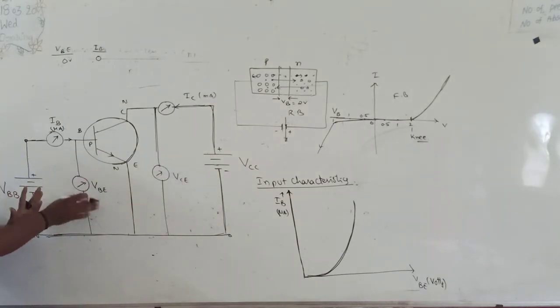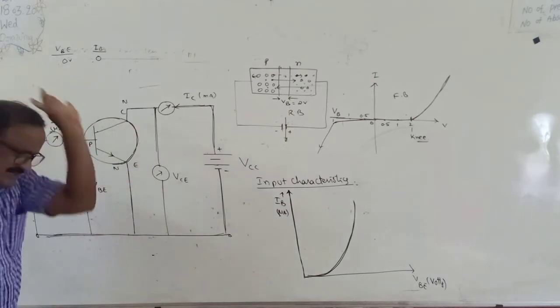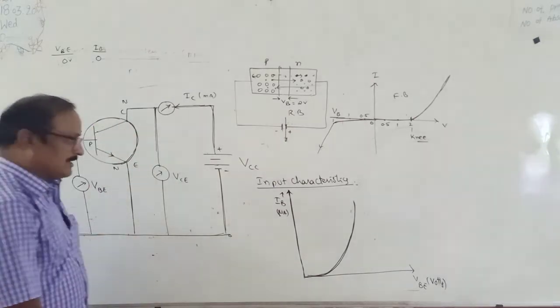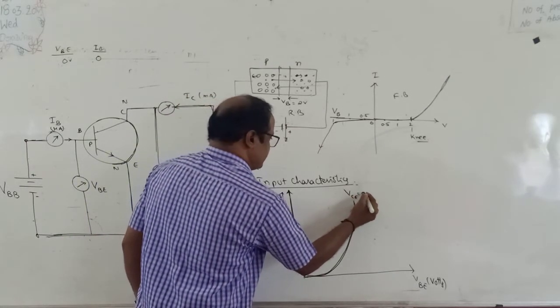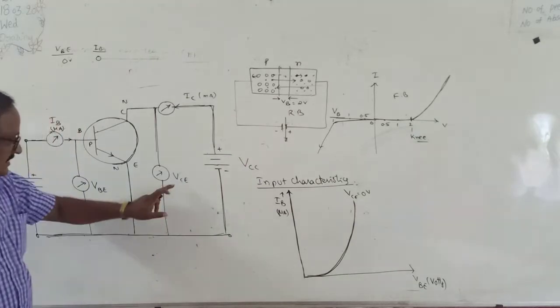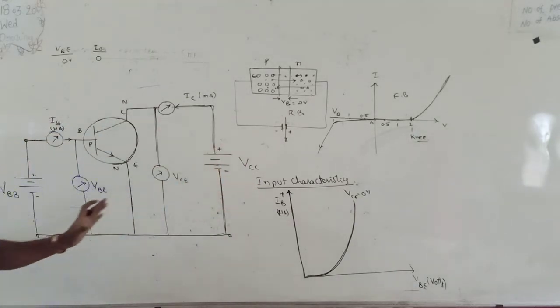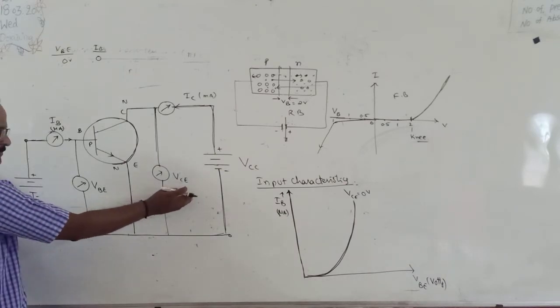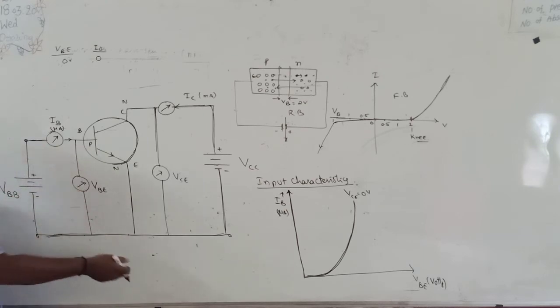To measure the input characteristics, compulsorily the output potential difference remains constant. So this graph is drawn at VCE equal to 0 volts, right? VCE means voltage across collector and emitter is equal to 0 volts. In the input this remains constant. Here we keep increasing VBE, and how IB changes. Suppose a graph is drawn,